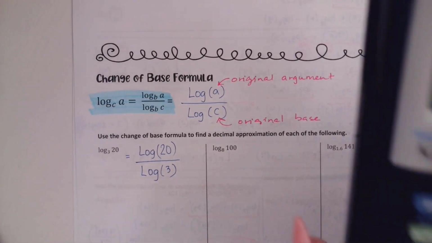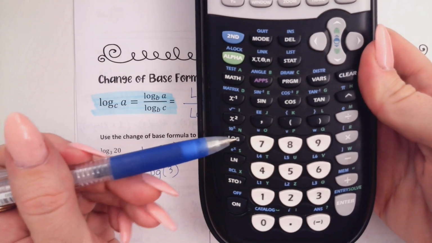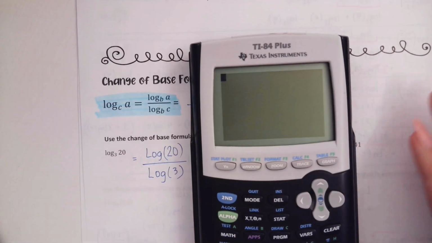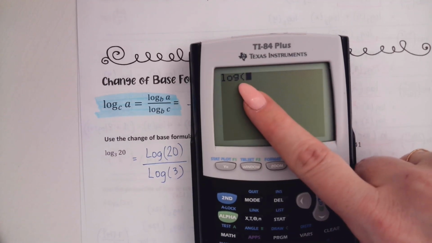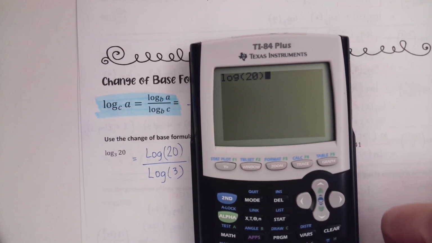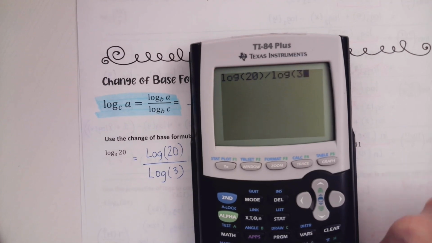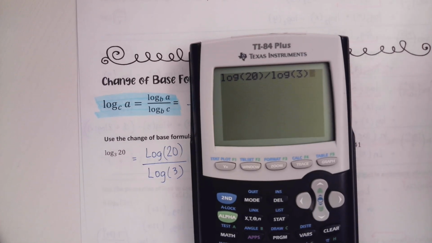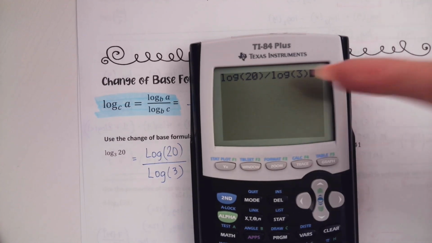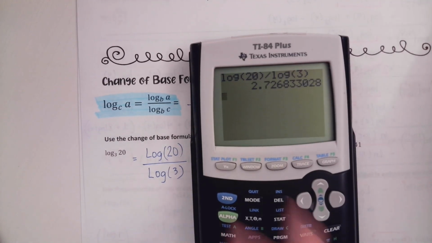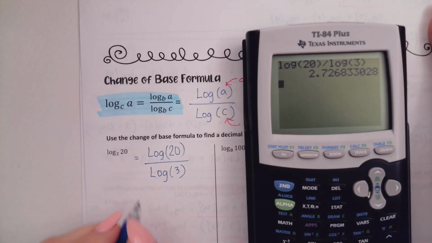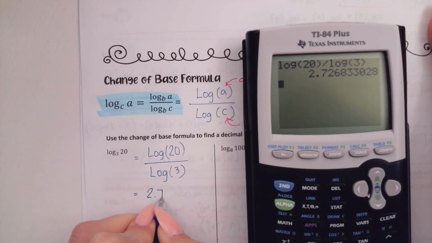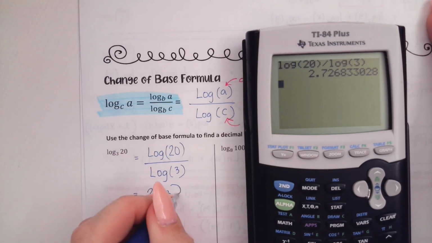I'm going to grab my calculator. We're going to use the common log button, which is 4 up on the left. There's no base because it's base 10. So you're going to type log 20 divided by log 3. Everybody grab a calculator and practice just so you know how to do it. Log 20 divided by log 3, and you get an answer of 2.73. Oh, you didn't close your parentheses? Yeah, you gotta do that.